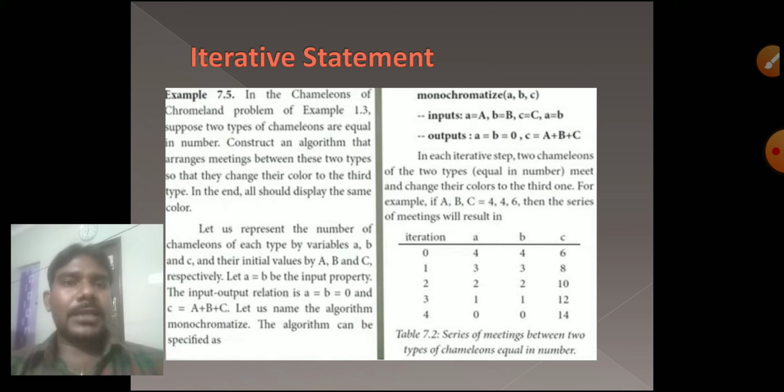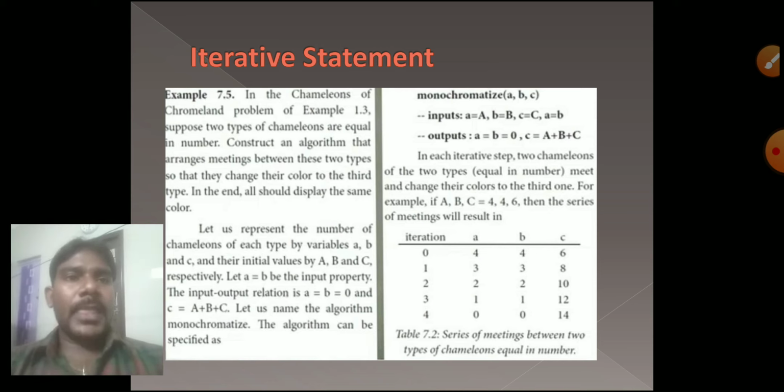Three colors are there: A, B, C. When any two colors join, they give us some other different color, that is called C. When these three Chromeland colors join, otherwise A equal to B, or A equal to B equal to 0, or C equal to A plus B plus C. So that is the example of an iterative statement.